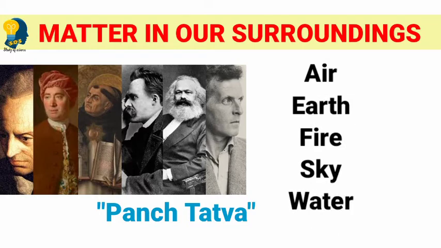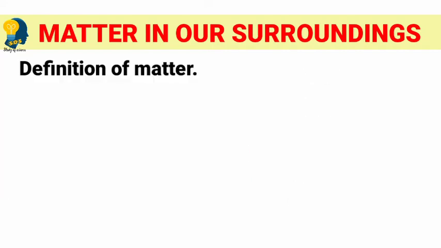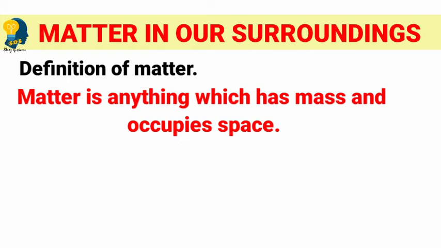And another important thing, according to the Indian philosophers, everything in the universe, it may be a living thing or a non-living thing, was made up of these 5 basic elements: air, earth, fire, sky and water, which were called the Panchatattva. Understood? So finally, how can we define matter? Matter is anything which has mass and which occupies space.